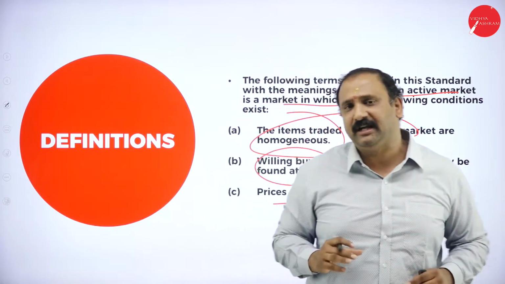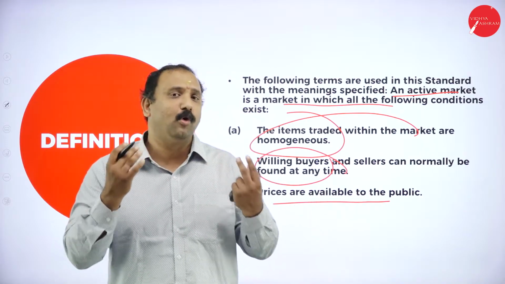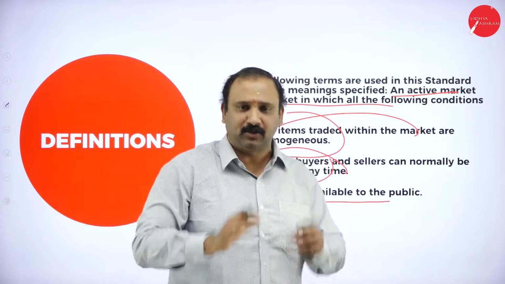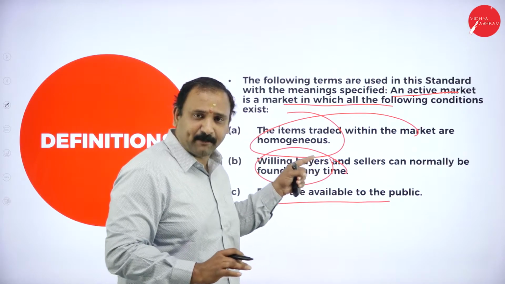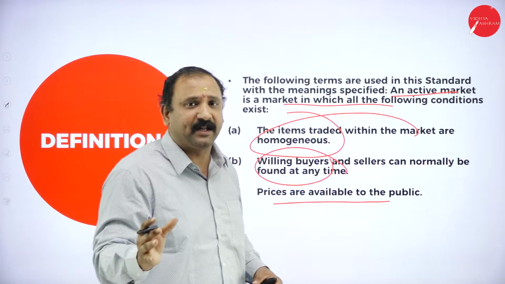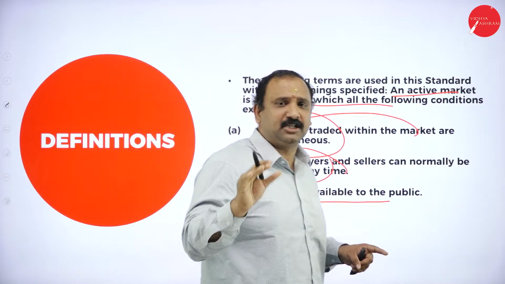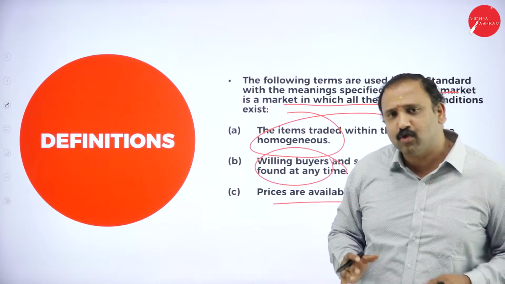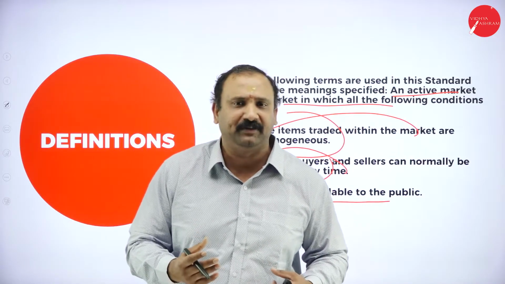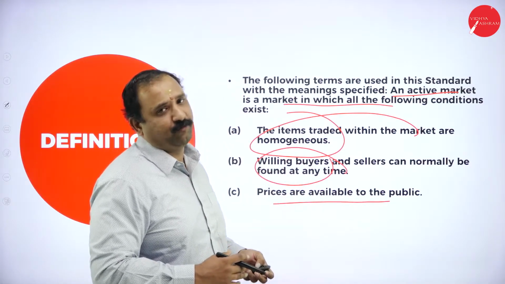If you look into the three conditions, it's quite interesting for us to know why, because we are talking about a homogeneous market, a market which has similar, exact kind of products, only one kind of product, and there are buyers and sellers at any given point of time, which is not true in a realistic market altogether. And the prices are available to the public. That is also a challenge. Why? Because these days, though there is Google, though there are information hubs for us, every time we might not know the exact price of the asset. But we believe here that the price is applicable and available for the public.